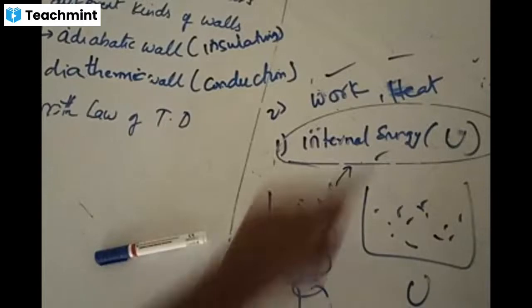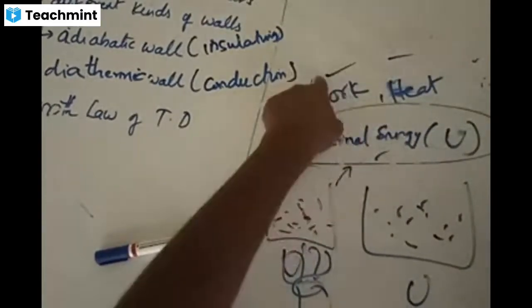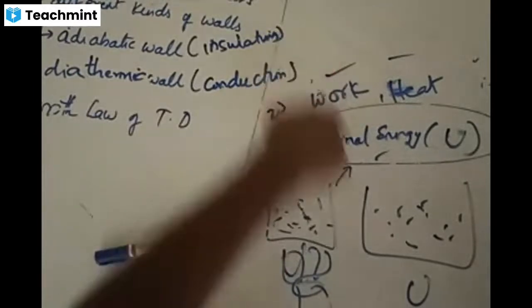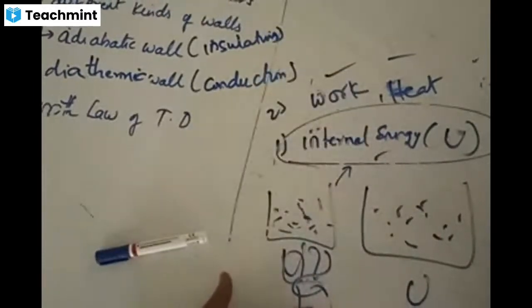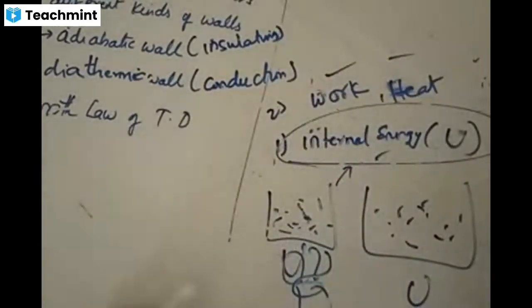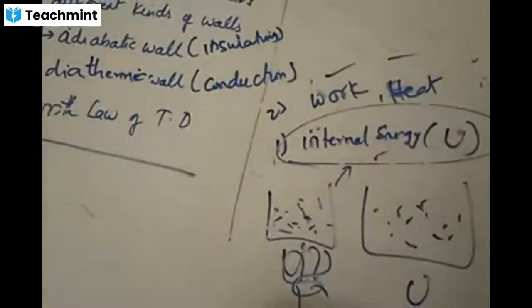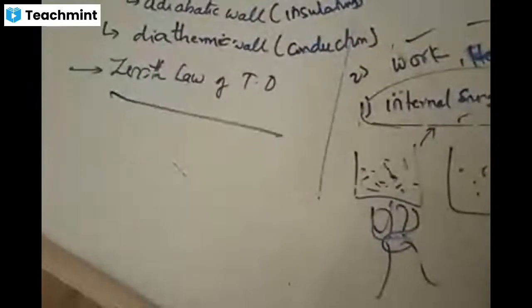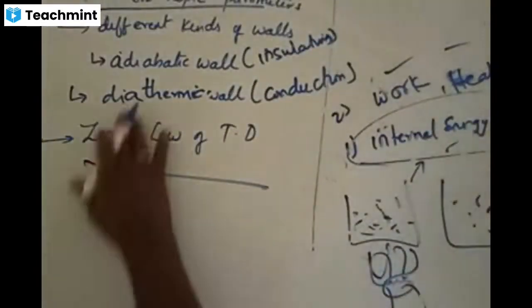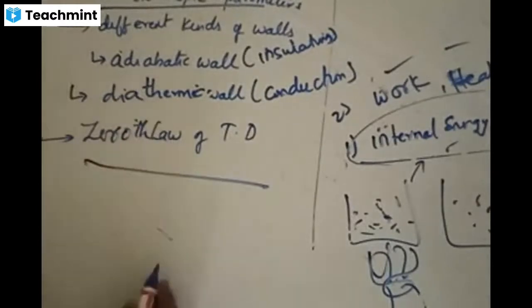But if the supplied heat energy is more than the internal energy, then they start doing some work. By doing this work, they move from one place to another place. These are the various things you have in terms of a thermodynamic system. Is this point clear? A thermodynamic system is characterized by the important variable called internal energy. Now, by putting all these things together, we define the zeroth law. This is zero, Z-E-R-O, zero. Zeroth law of thermodynamics.